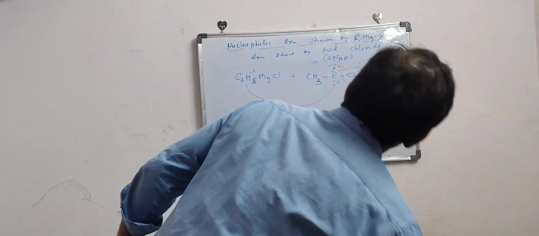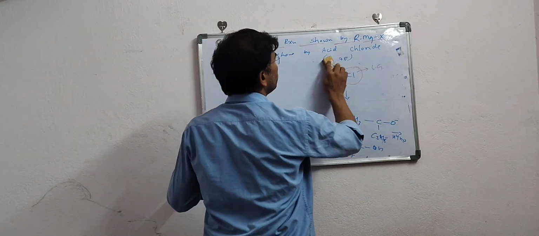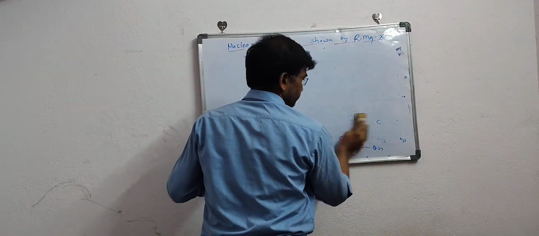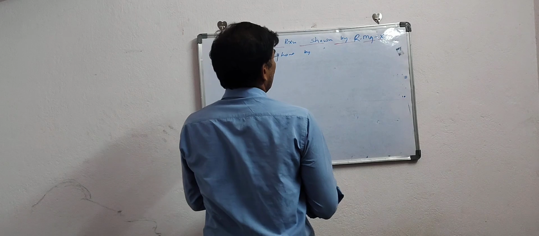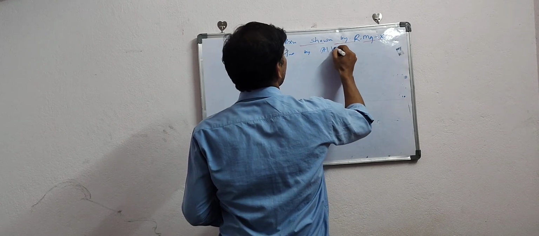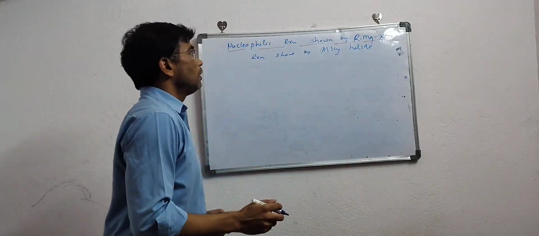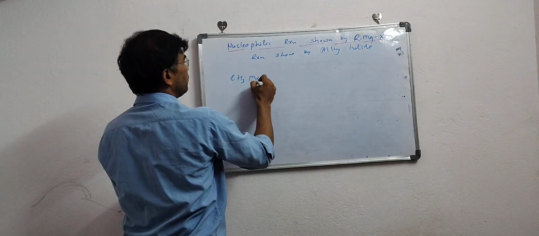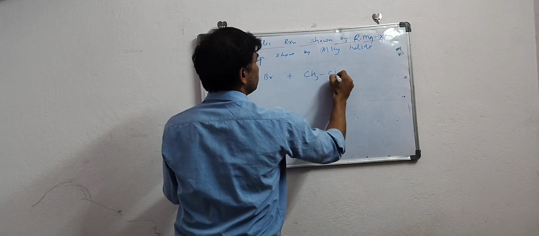Now discuss the reaction shown by the alkyl halides. Okay, so here is our CH3MgBr reacting with, let us say, CH3Cl.